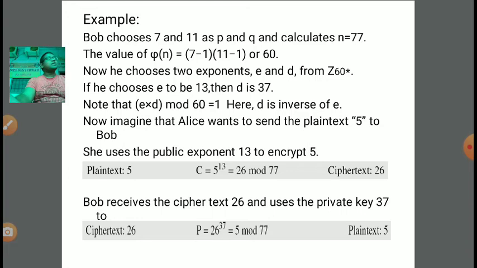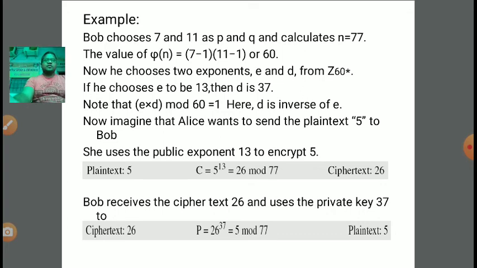Now we have to calculate N equal to P into Q, that is here 7 into 11, 77. The third step is to calculate phi n, the Euler totient function, right? So phi of n is equal to (P minus 1) into (Q minus 1). P is 7, so 7 minus 1 is 6, and 11 minus 1 is 10. 6 into 10 equals 60. So phi of n we have calculated.